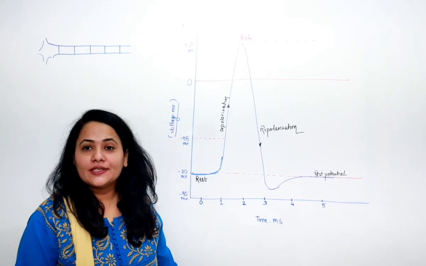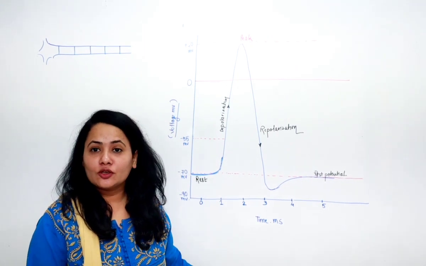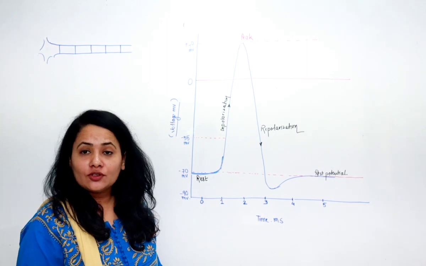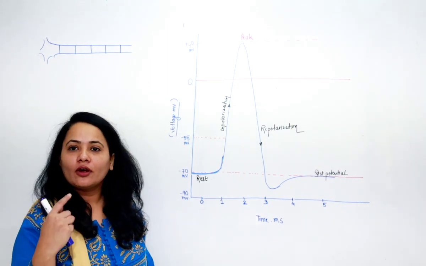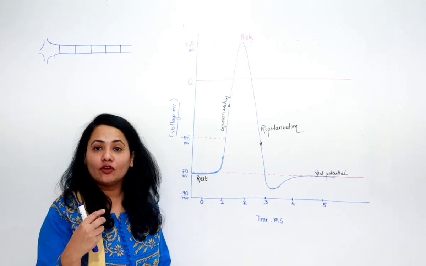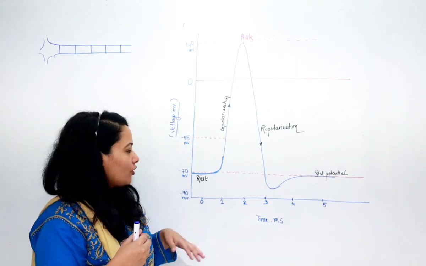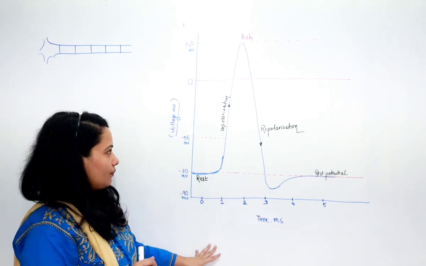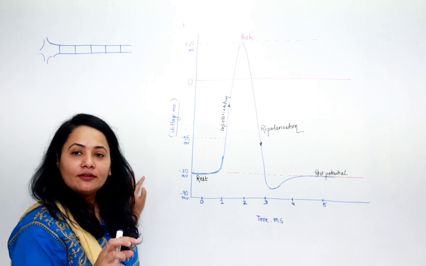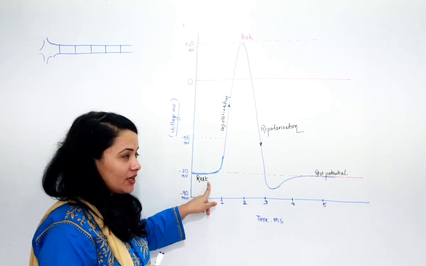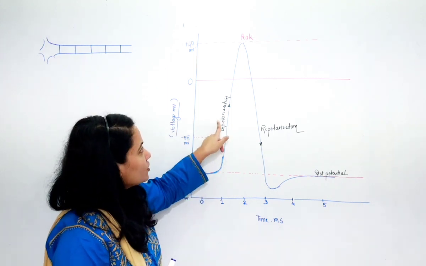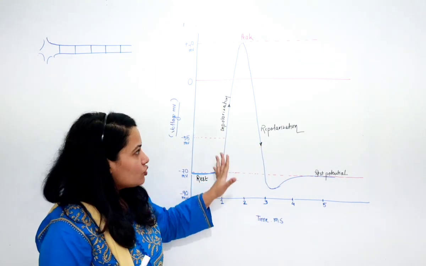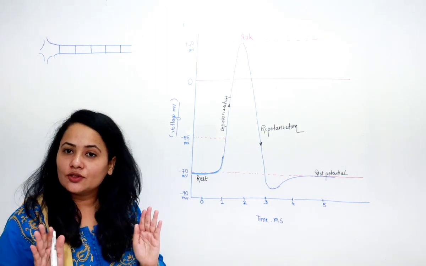Now let us understand the same topic, that is the conduction of nerve impulse, in context with at what voltage the channels open, because it is a kind of current that is flowing through the neurons. It is a kind of disturbance flowing through the neuron, and how many milliseconds are taken. Millisecond time is taken. So let us understand that. Now we know that there are 3 main phases. The first is rest, the second is depolarization, and then it comes back to rest, that is known as repolarization. So we know that these are the 3 stages till now.